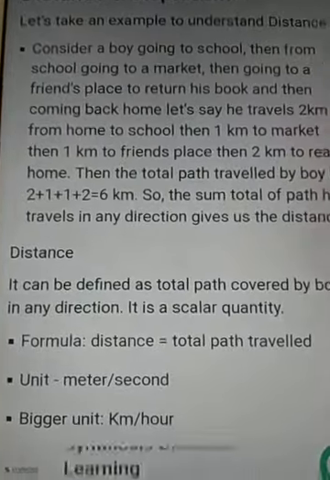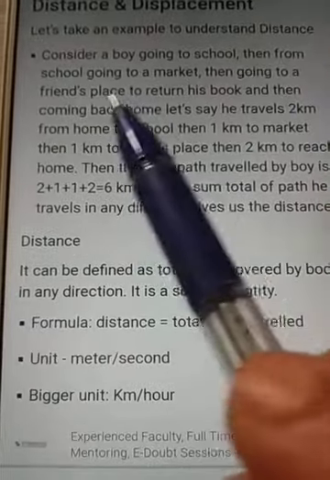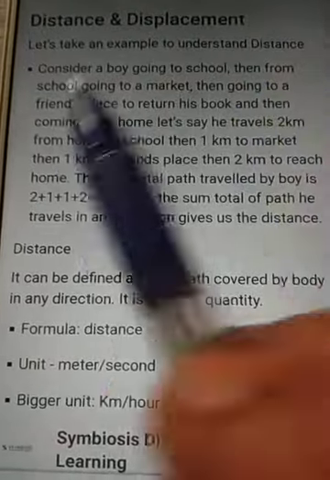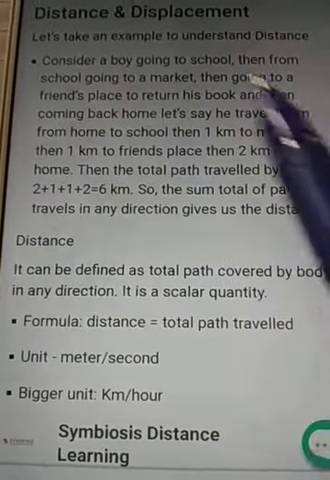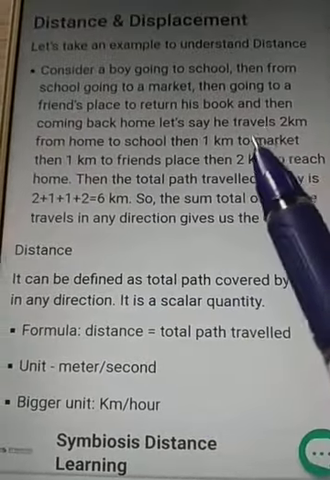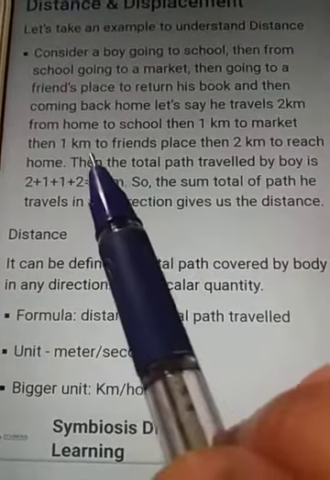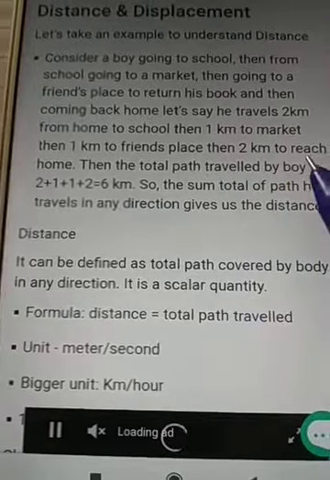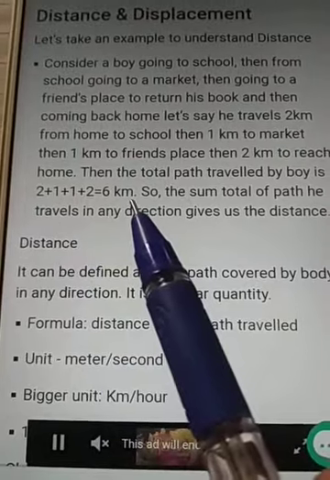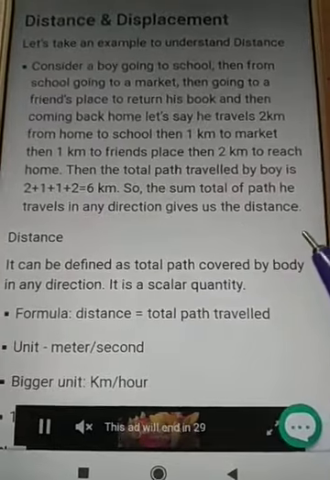Now, distance and displacement. Consider a boy going to school, then from school going to a market, then going to a friend's place to return his book, and then coming back home. Let's say he traveled 2 kilometers from home to school, then 1 kilometer to the market, then 1 kilometer to the friend's place, then 2 kilometers to reach back home. Then the total path traveled by the boy is 6 kilometers. So the sum total of the path he travels in any direction gives us the distance.